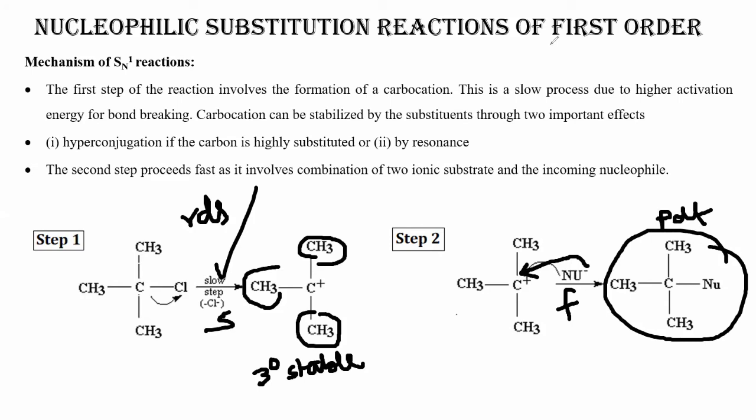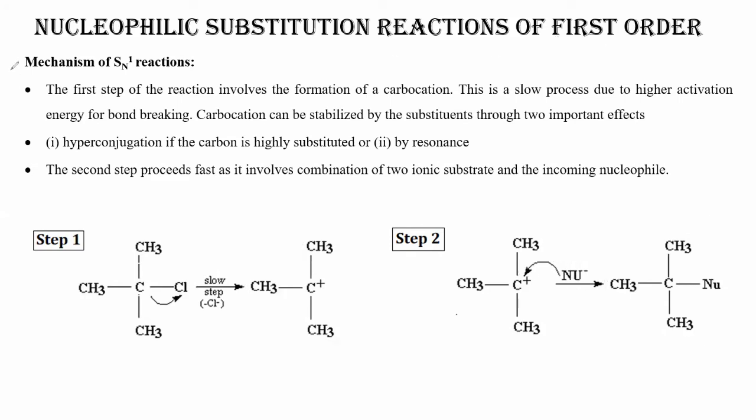Now, let us see what this nucleophilic substitution reaction mechanism is. The mechanism says in the first step, formation of carbocation will occur. It is a slow step, high activation, high bond breaking, fine. Then it has 2 important effects that stabilize it. One is hyperconjugation, another is, no, it's not resonance, it is the inductive effect. One is hyperconjugation, another is the plus I effect, right? These are the 2 factors that stabilize. And the second step is fast, and here the nucleophilic attack occurs, right? So this was all about the SN1 reaction.